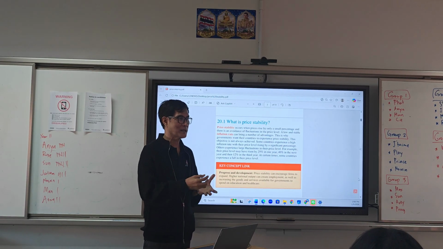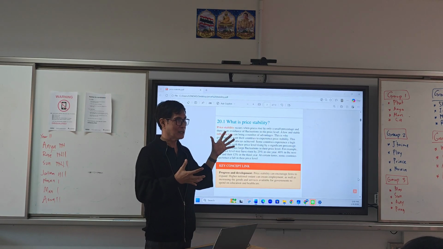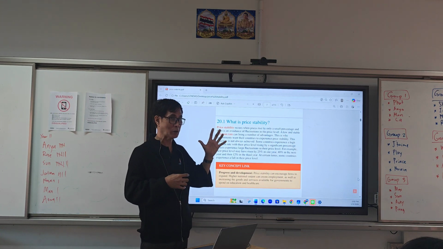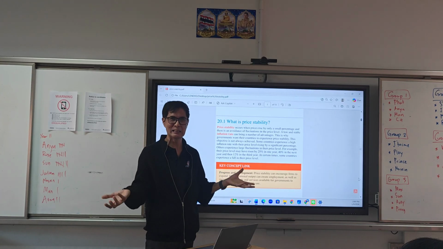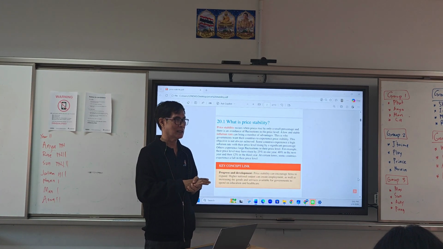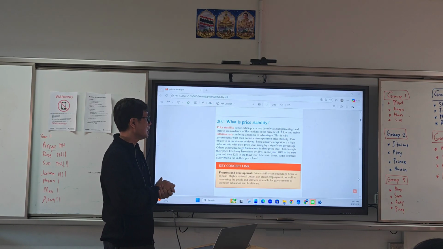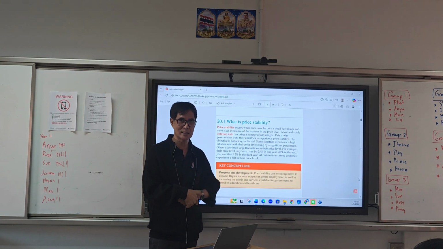Sometimes, or most of the time rather, this is like a domino effect. If this scenario has happened from the very top, wherein the government is no longer in control because of economic instability, by the way, right? Political instability as well, right? This can go down to the lowest segment, up to the consumer, who will be affected on this one. Okay, price stability is when prices rise by only a small percentage, so minimal, only 1%, 2% is still acceptable.